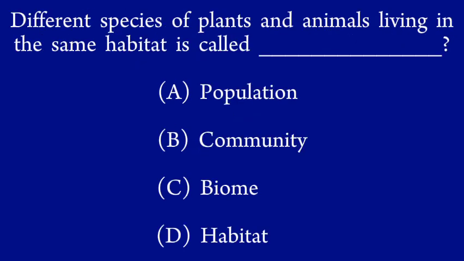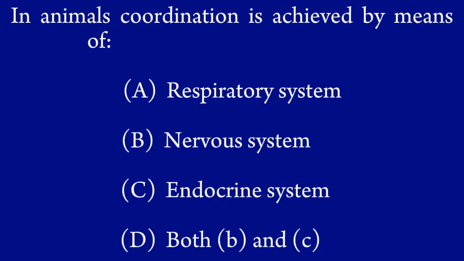Different species of plants and animals living in the same habitat is called: A. Population, B. Community, C. Biome, D. Habitat. In animals, coordination is achieved by means of: A. Respiratory system, B. Nervous system, C. Endocrine system, D. Both B and C.